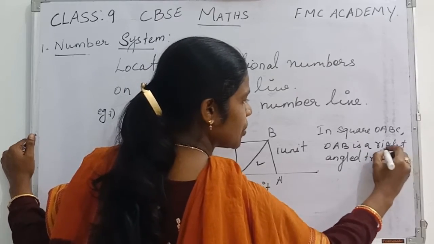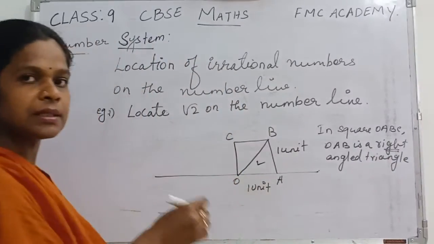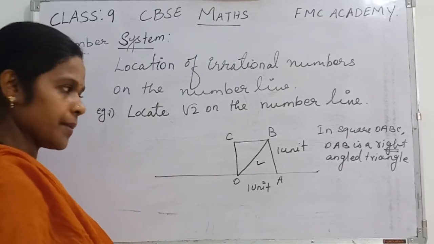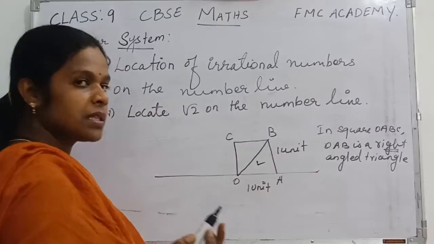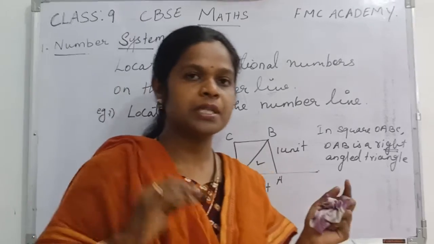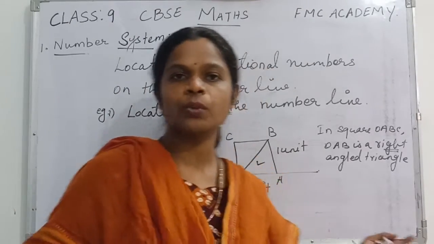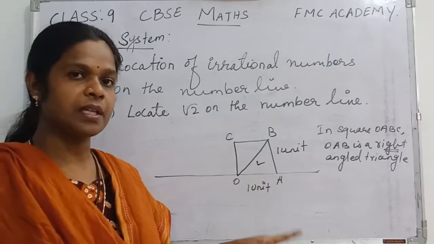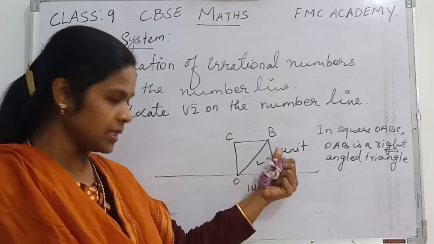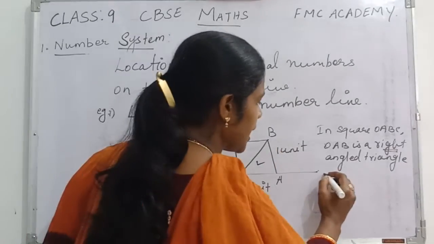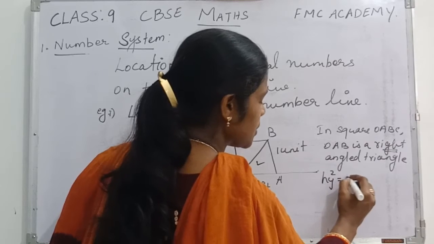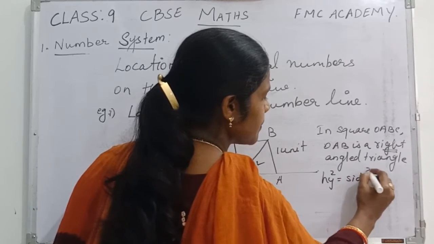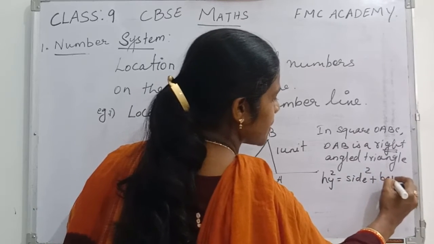The triangle which you are going to take should be a right angle triangle, then only we can use the Pythagoras theorem, right? So Pythagoras theorem means actually what? Hypotenuse square is always equal to the sum of the squares of the other two sides, that is base and the other side. So let us write down that hypotenuse square is equal to side square plus base square.